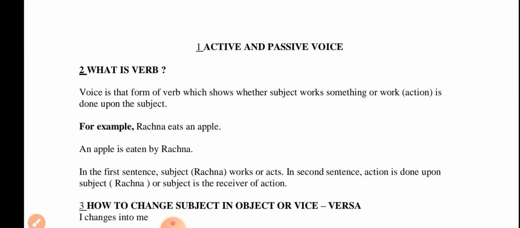In the previous lessons, you have seen the English modals and how to use them, with their examples in two parts. Today, we will see active and passive voices. What is active and what is passive? How to change active into passive voice and passive into active voice also.